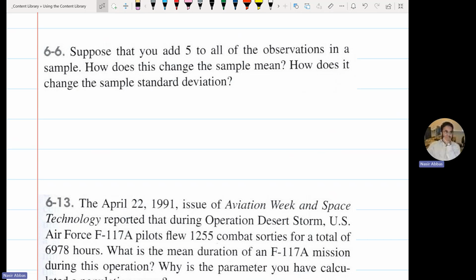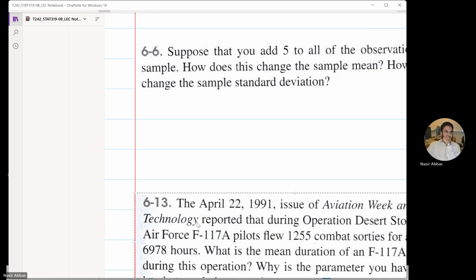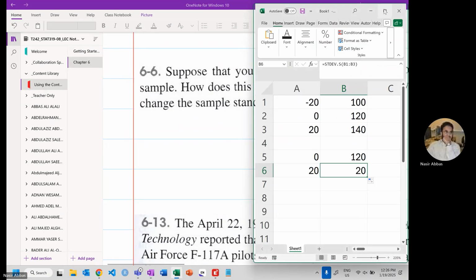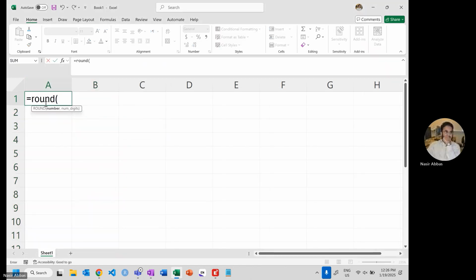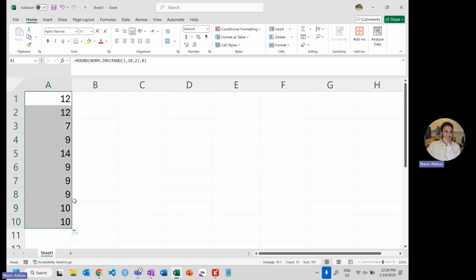Suppose that you add 5 to all the observations in a sample. What happens to the mean? What happens to the standard deviation? Let me take a sample. Let me go to Excel. Let me keep the mean to be 10 and standard deviation to be 3.2. Okay, let me say I have these 10 values. Let me fix them.